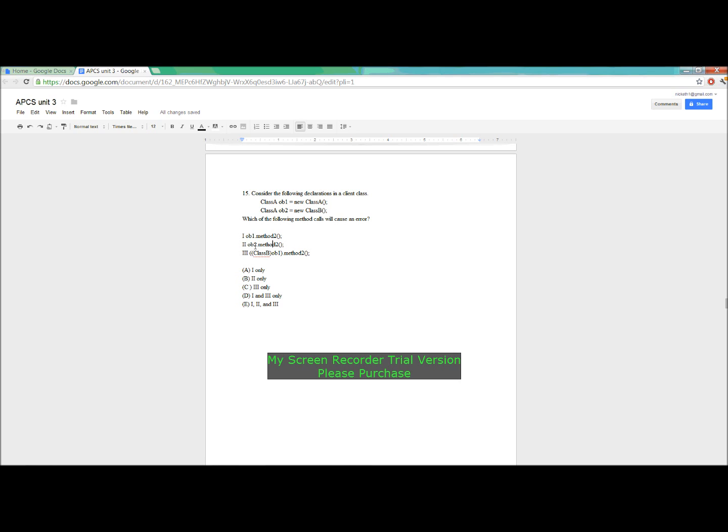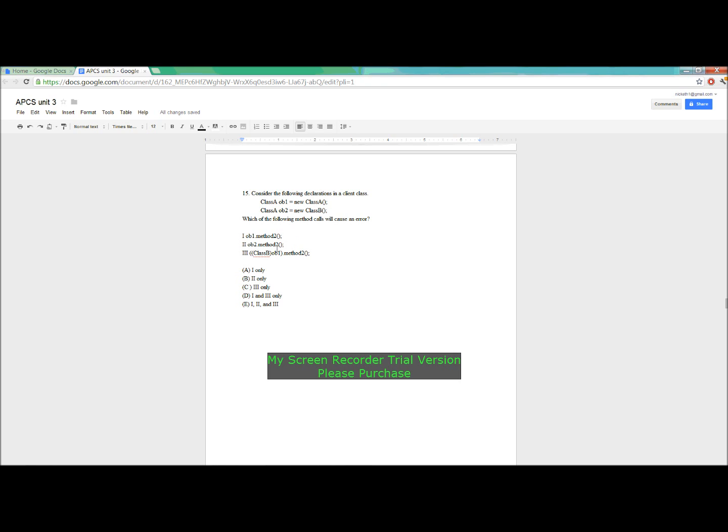For 2, ob2 is a class B, but the thing is, it's not casted as one. So the compiler will have issues with that. So in 3, we have both of the things correct. Actually, this would cause a class cast exception. Yeah, so 1 and 3 will actually cause an error.